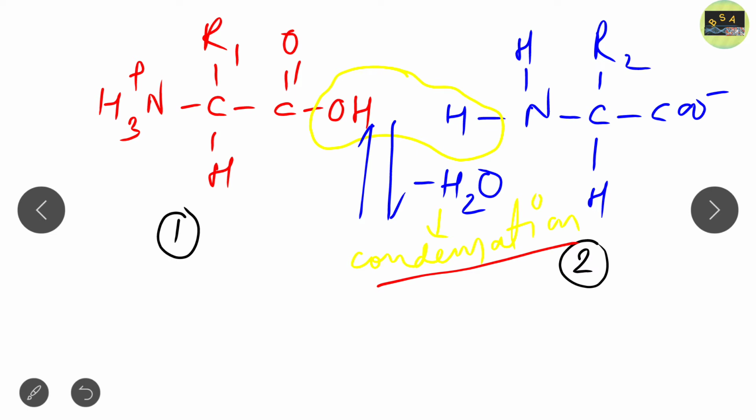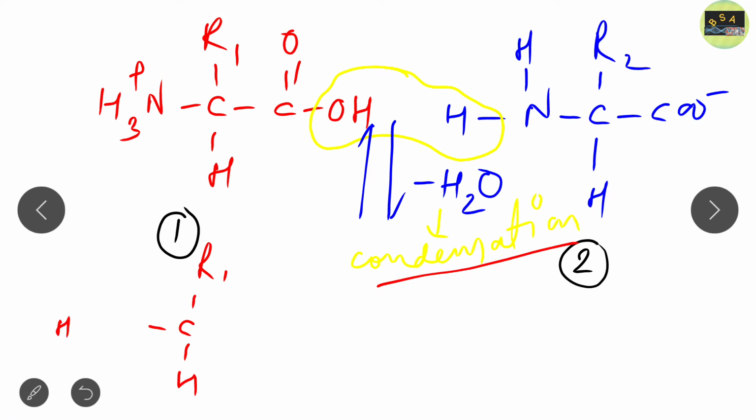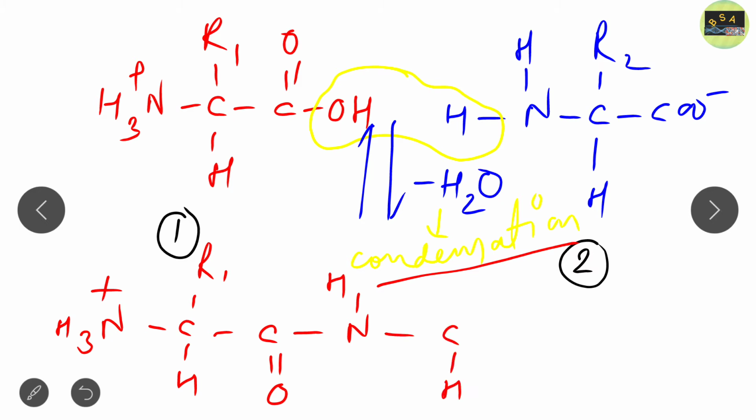So what will be the final structure of the peptide bond? Just note down the final structure. This is the C, this is the H, this is the R1, and this remains as it is, NH3 plus. Only C double bond O, and here N and H will remain, and all the structure will be the same: H, this is R2, and this is C double bond O minus.